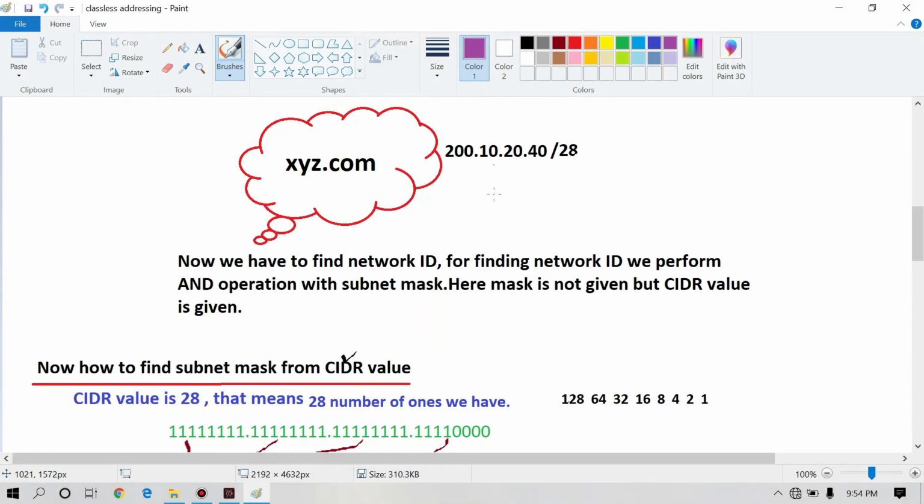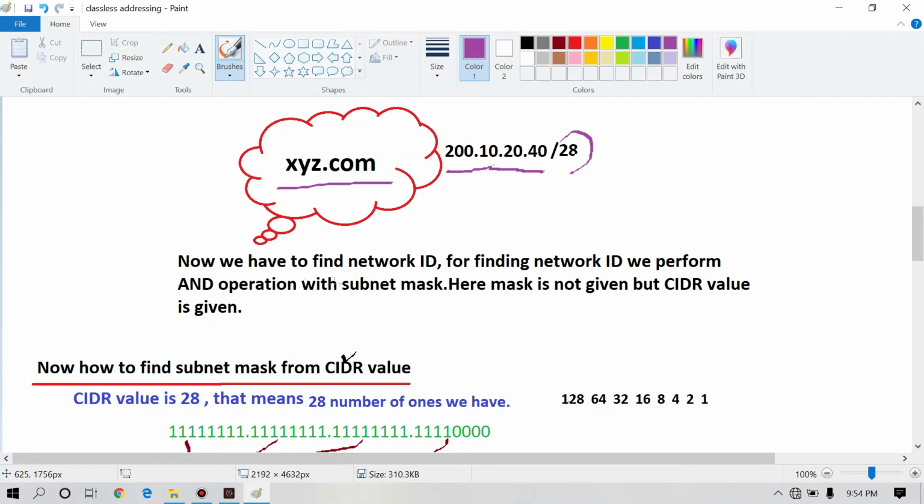Now understand with the help of one example. Suppose there is a company named xyz.com. There is an IP address which is 200.10.20.40 with CIDR value 28. This is not the network ID, this is the IP address which is inside this company, or we can say inside this network.